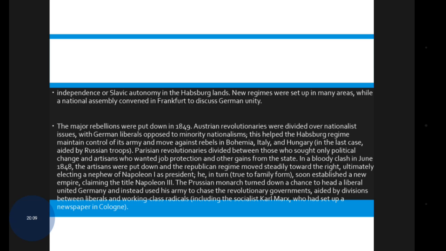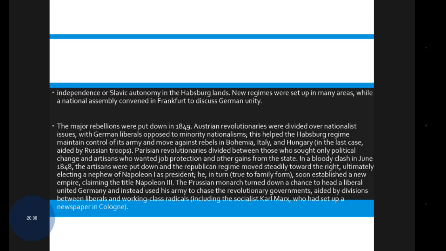Here, the major rebellions were put down in 1849. The Austrian revolutionaries were divided over nationalist issues, with German liberals opposed to minority nationalisms. This helped the Habsburg regime maintain control of its army and move against rebels in Bohemia, Italy and Hungary.